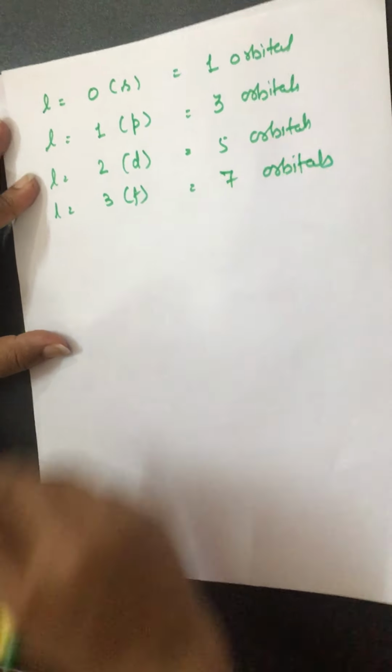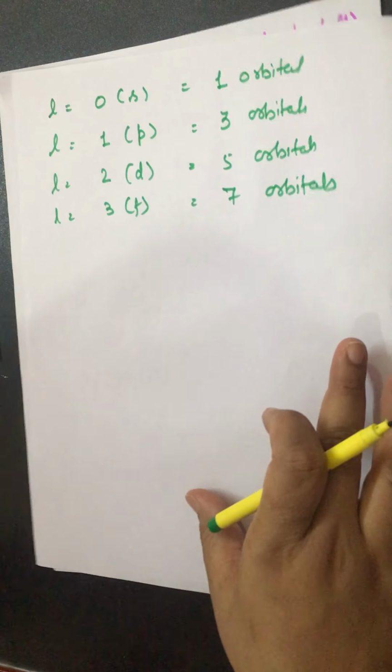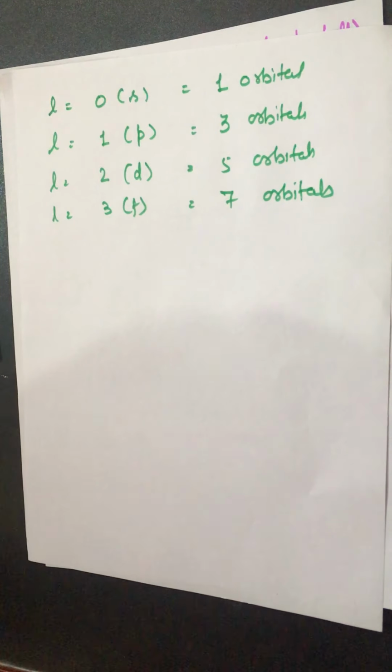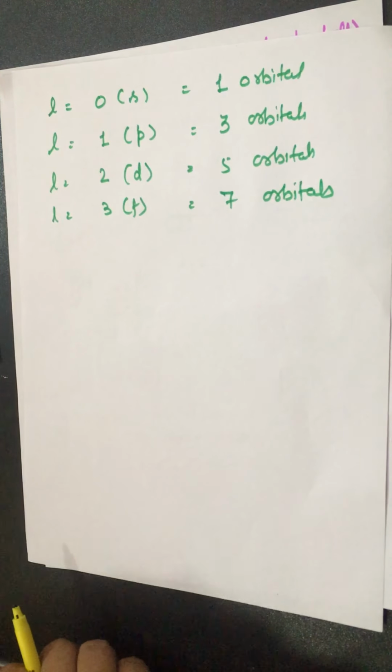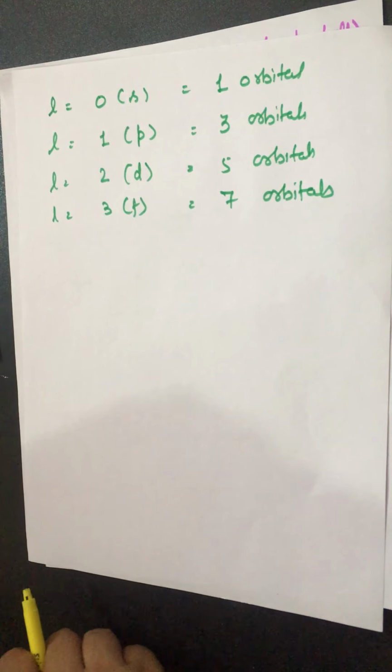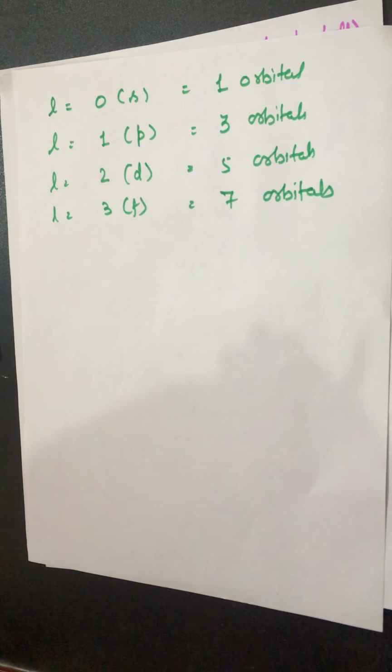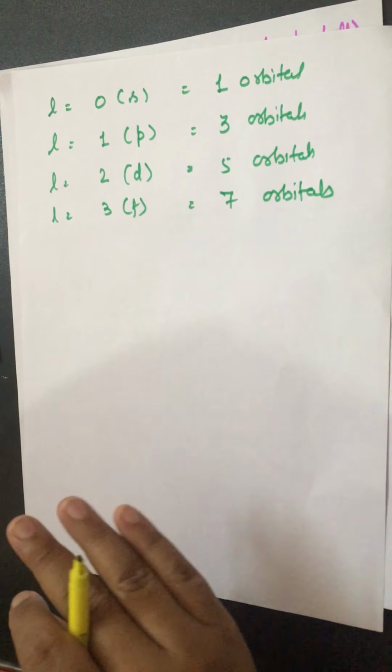If I ask suddenly, if L value is 3, what is the name of the subshell? You must know about it. It is F. Okay, if I ask how many orbitals will be present if L value is 2, you must know about it, 5 orbitals. You must give the answer very quickly. Now we come to know about the next quantum number.